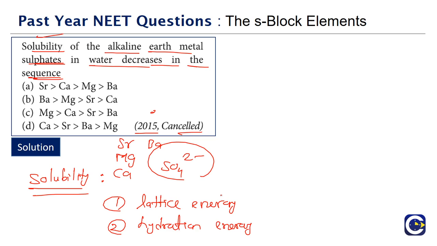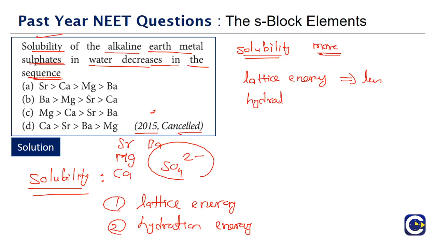So here, the solubility will be more when there is a favorability in terms of the energetics, which means the lattice energy should be less and the hydration energy should be more.